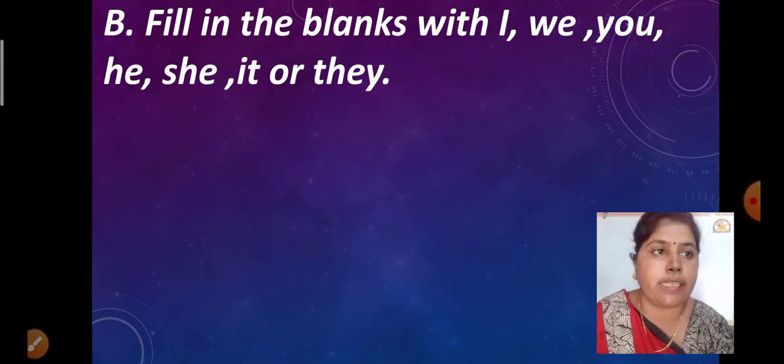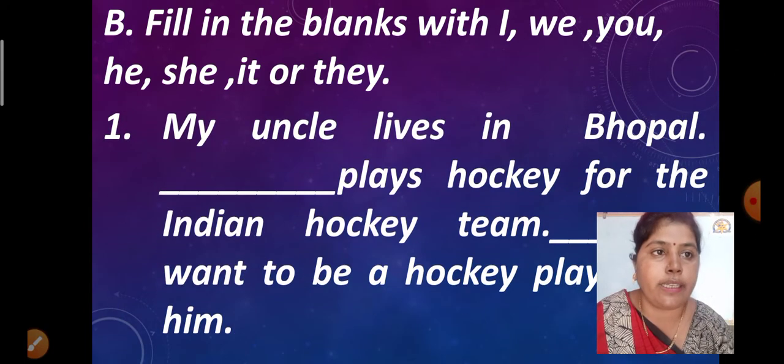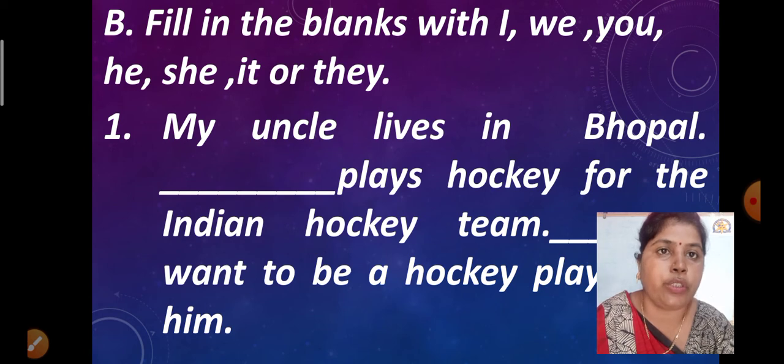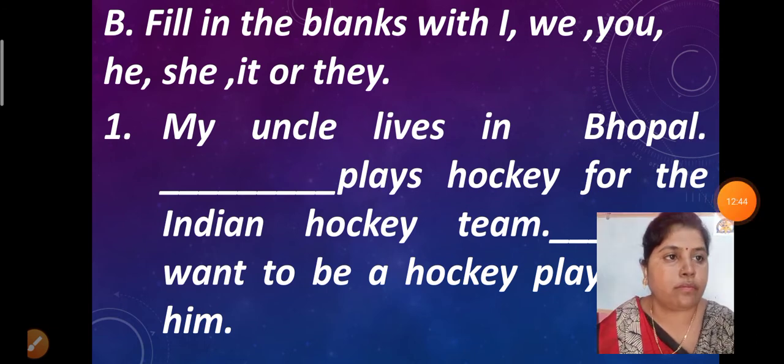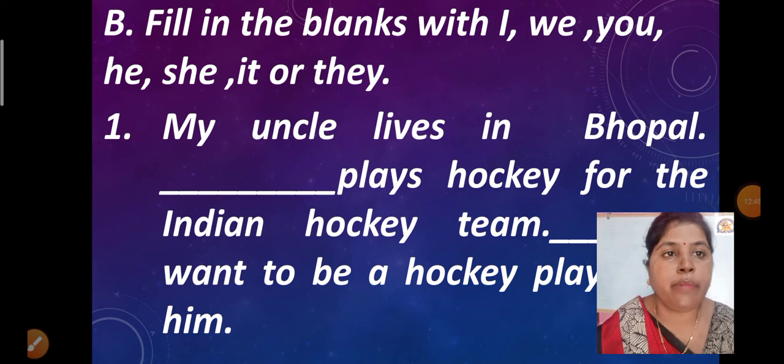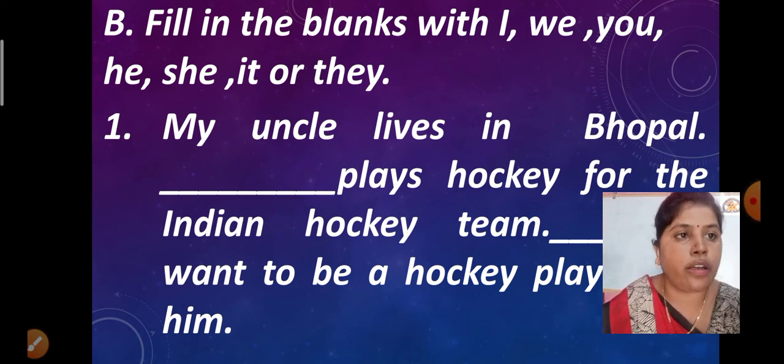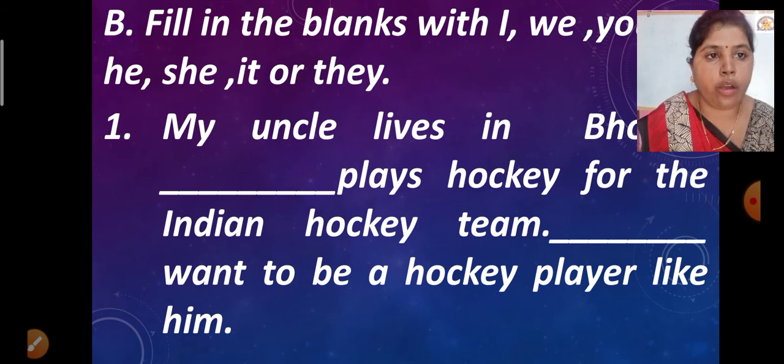Now let us see exercise B. Fill in the blanks with I, we, you, he, she, it or they. These are the pronouns which we generally use instead of nouns. Number 1 sentence is: my uncle lives in Bhopal, blank plays hockey for the Indian hockey team.